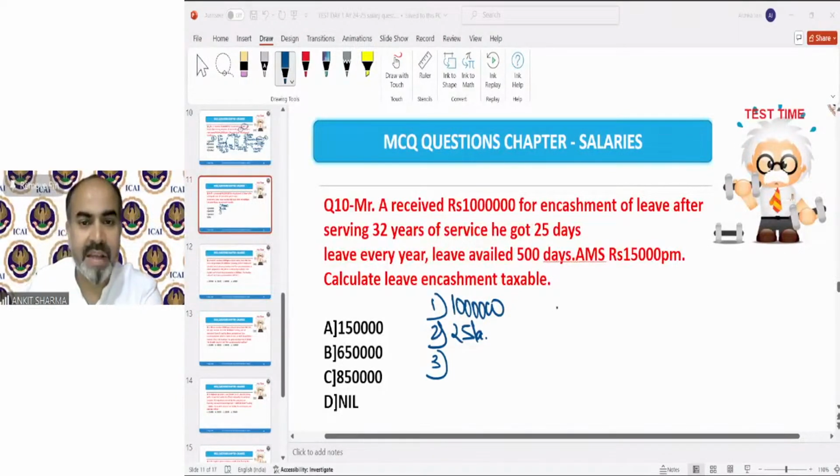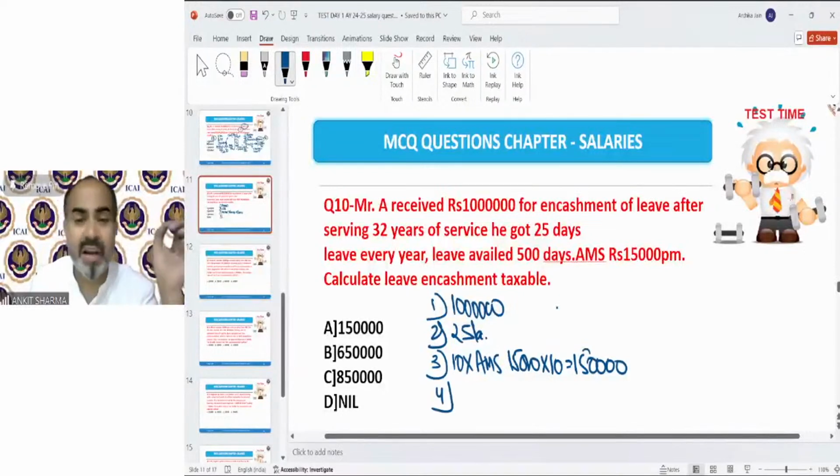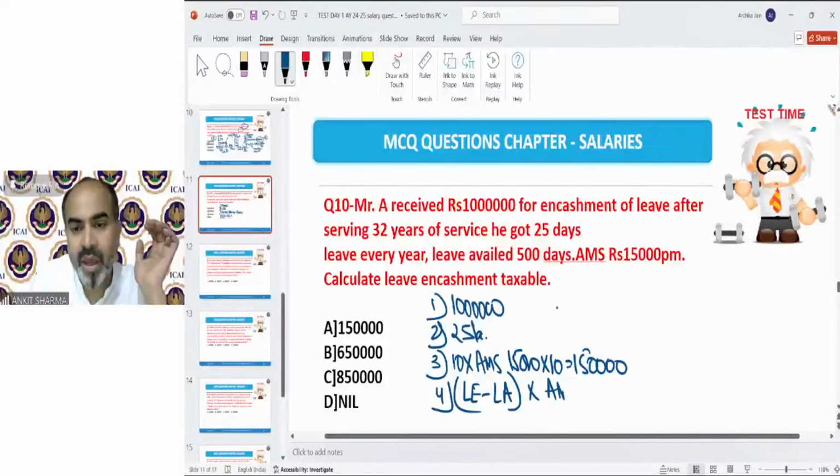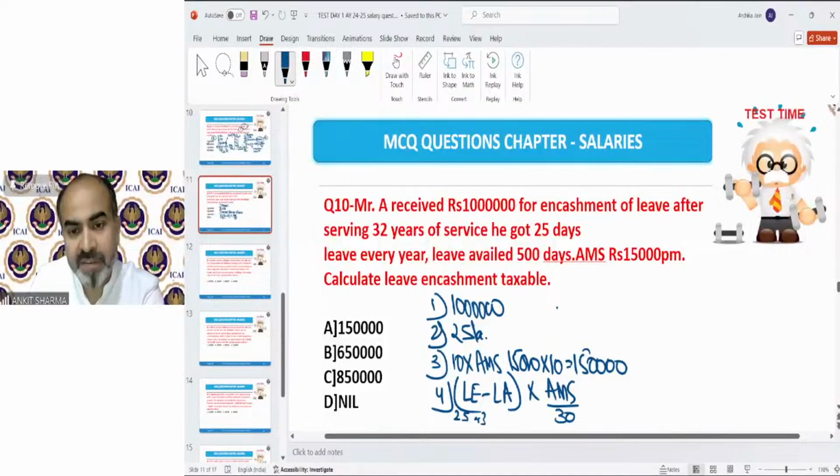Okay, so that is 10 lakh, then 25 lakh rupees, then the third is 10 into AMS, which has been given as 15,000 per month. That will come to 1,50,000. And the fourth is very important. I have told you earlier also, that is leave earned minus leave availed into AMS upon 30. Whenever we calculate leave earned, it is the actual leave, that is 25 days, or 30 which has been fixed by the department or the act, whichever is lower.